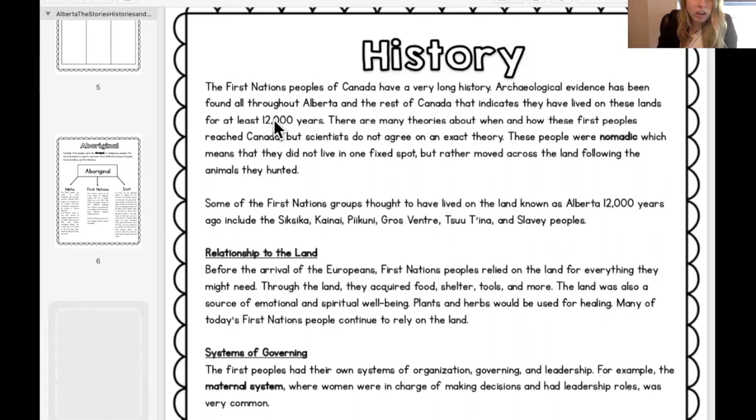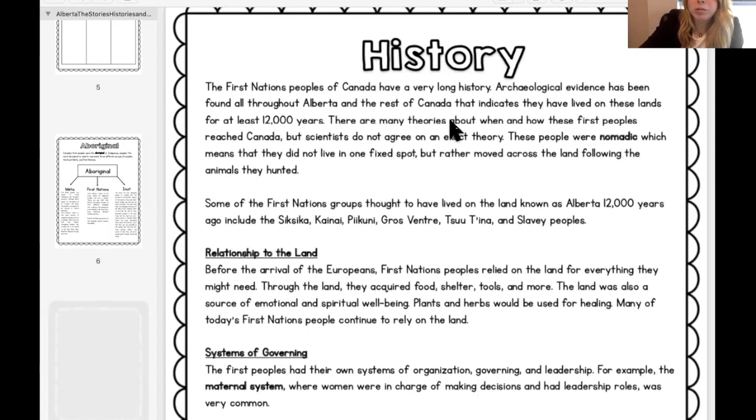So let's also look at the number. These First Nations people have lived in Canada for 12,000 years. Think of what year it is right now, 2021. These people have been here for 12,000 years. We'll get into that another time about how it could be and how we're only at 2021. But anyway, think about how long that is. They were here for almost 10,000 years longer than we were. Or 10,000 years before this year.